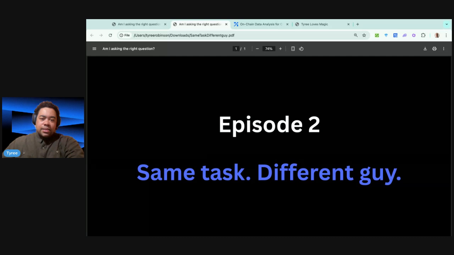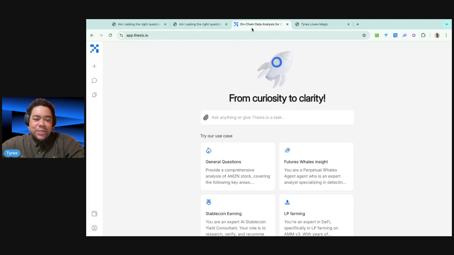We're going to keep the rest of the tasks intact and only edit the system persona of the guy that's going to be doing our task, right? So it's almost like we're doing the same task. Four guys are going to be given the exact same job, told to do it the exact same way. Let's see if they each come out with different results based on their personality.